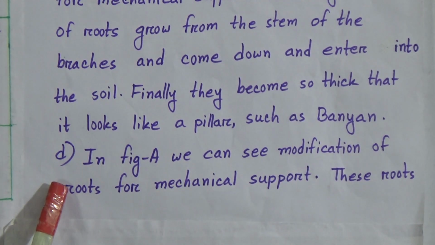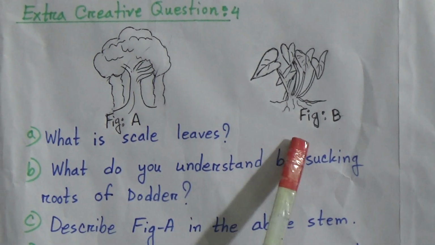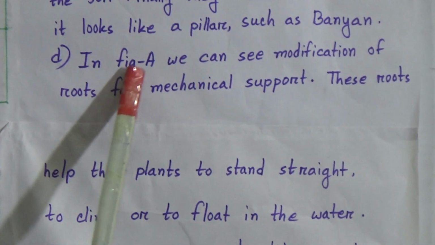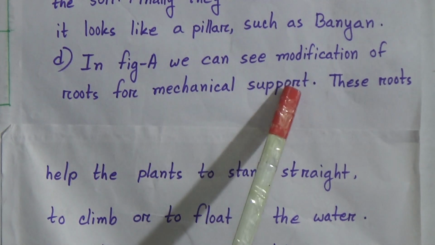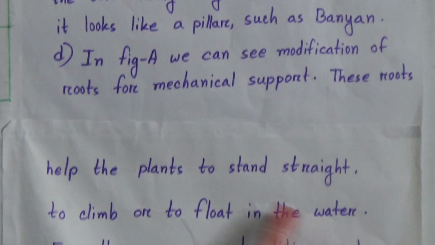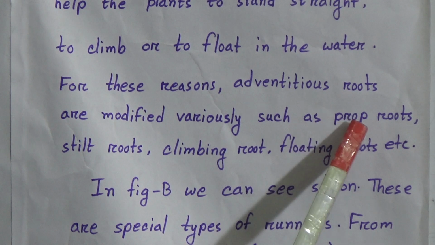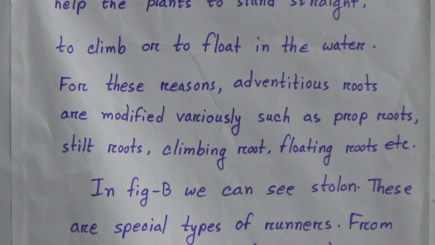Question D was, discuss the necessity of figure A and figure B in plant life. Figure A is a banyan tree and figure B is an arum plant. The answer: in figure A we can see modification of roots for mechanical support. These roots help the plants to stand straight, to climb or to float in the water. For these reasons, adventitious roots are modified in various ways, such as prop roots, stilt roots, climbing roots, floating roots, etc.